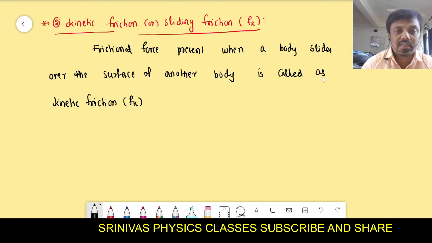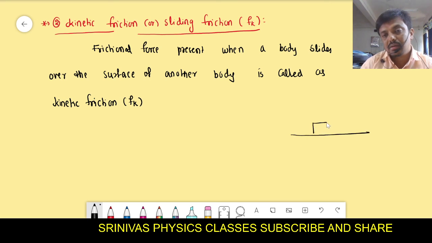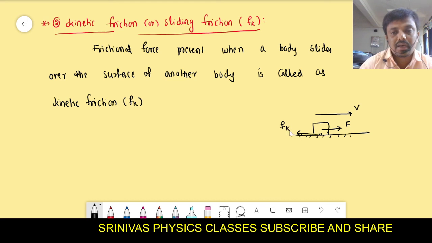This is the frictional force present when a body slides. Slides means skidding. This object is going forward with some applied force. When it is going with some velocity v, during that time some opposition force is there. That opposition force is said to be kinetic friction. That is the opposition force during the motion. When the object is at rest, the opposition force is said to be static frictional force. When the object is in motion, the opposition force is said to be kinetic frictional force.